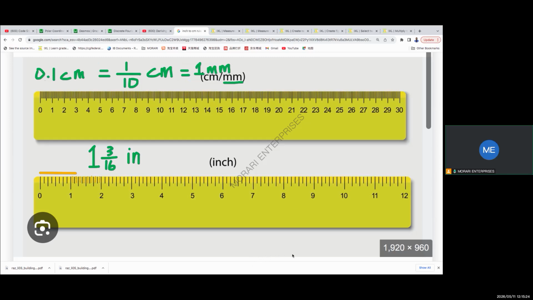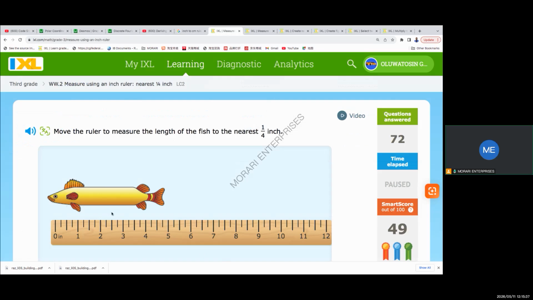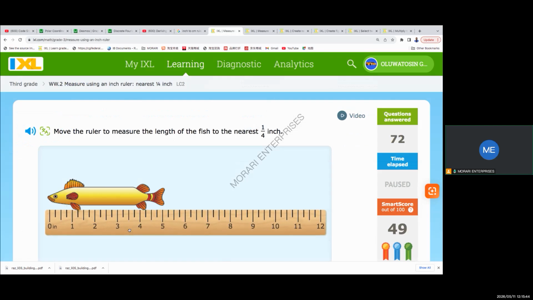Just to add a little bit, let's measure some things around the home, right? Let's see. So we go here, for example. What is the length of this fish? What do I have? I have an inch ruler. An inch ruler. So what do I do?